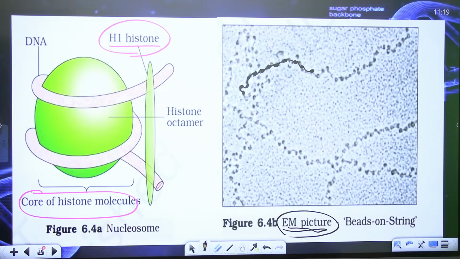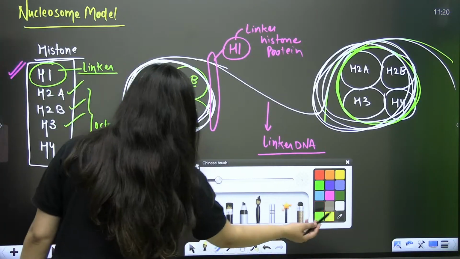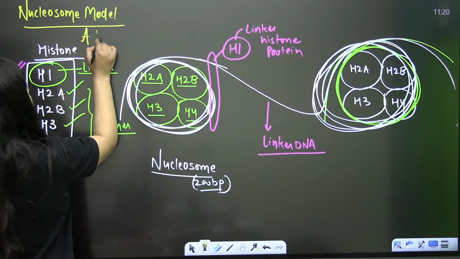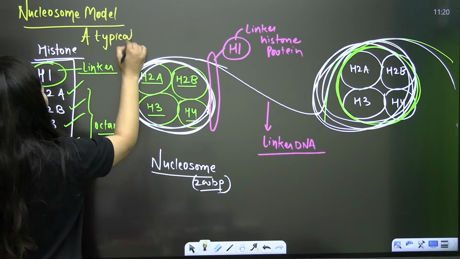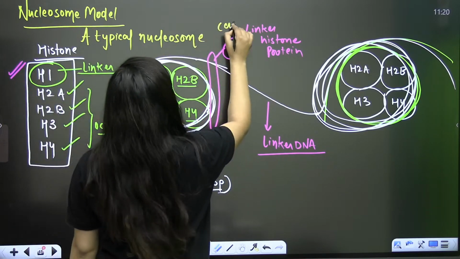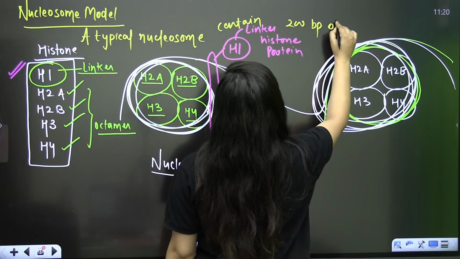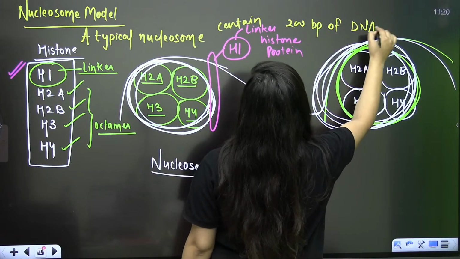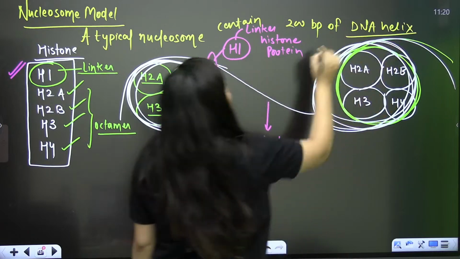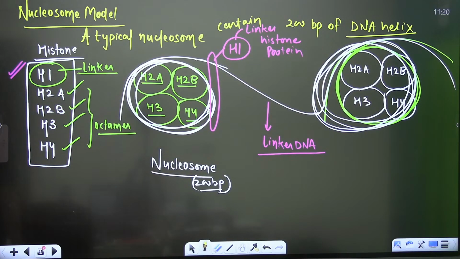So a typical nucleosome contains 200 base pairs of DNA double helix. A typical nucleosome contains 200 base pairs of DNA helix. Clear? Okay, that's important.